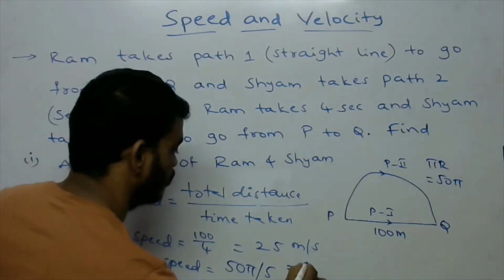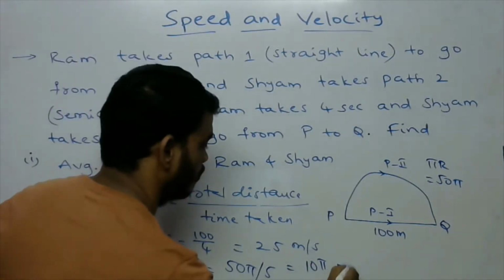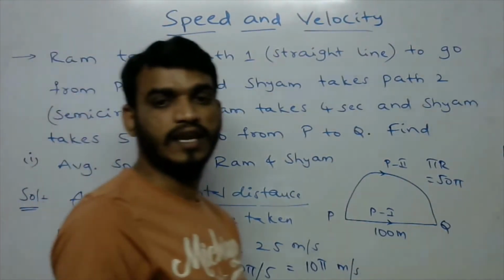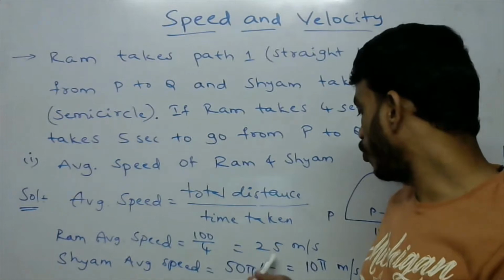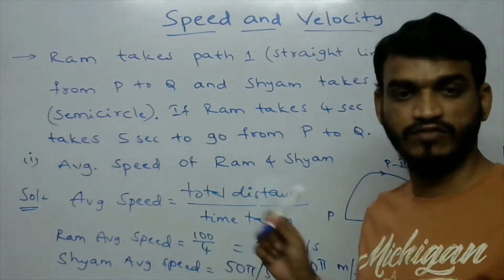So that is equal to 10 pi meters per second. This is the average speed of Shyam. Okay, that is the first one.